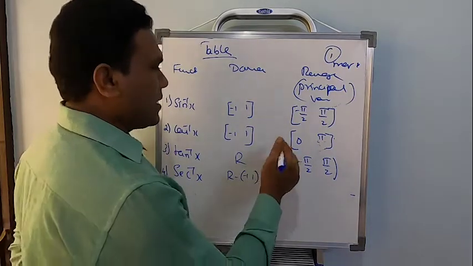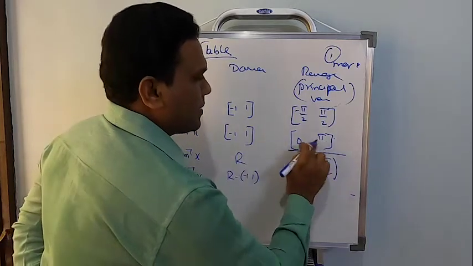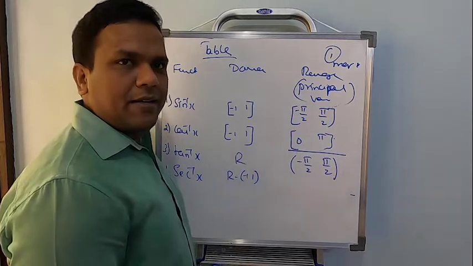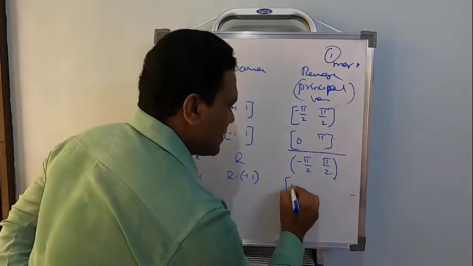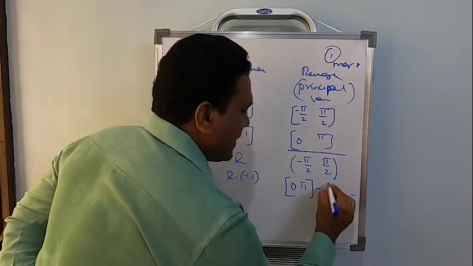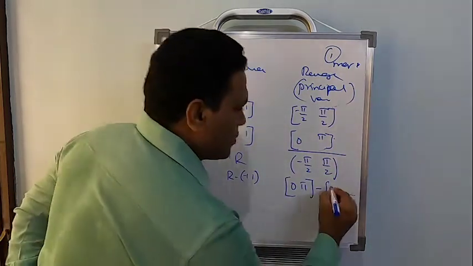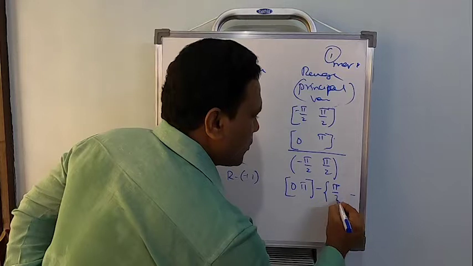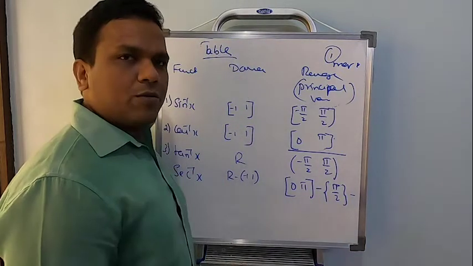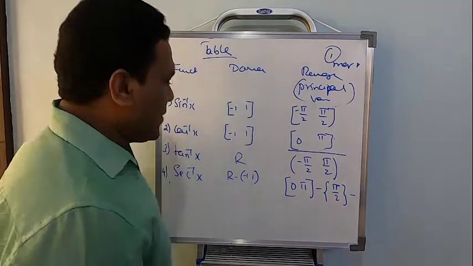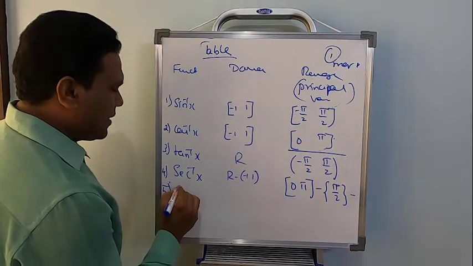Now just look at the range of cos. The range of cos inverse is 0 comma pi, right? It is also going to be 0 comma pi only, minus 1 value where cos will become 0. The cos will become 0 at pi by 2. So 0 comma pi except one value called pi by 2. Clear? Now let's go for the fifth one.